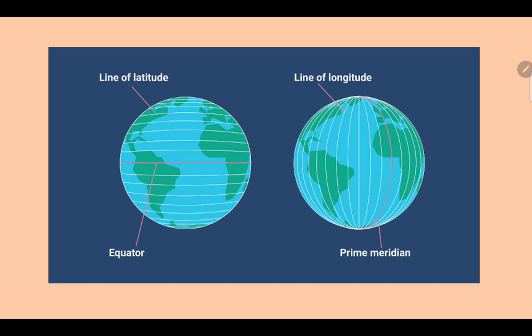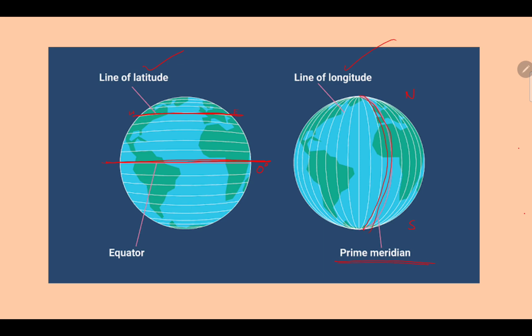Now I have discussed latitude and longitude. If the line goes from east to west or west to east, it's called latitude. Longitude will always be north to south. The equator is always 0 degree. It's in the middle of the earth, and this curved line that also divides the earth in half is called the prime meridian.